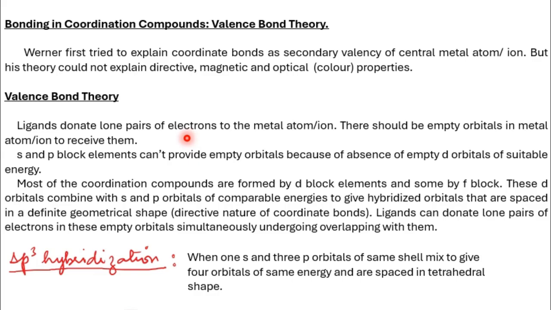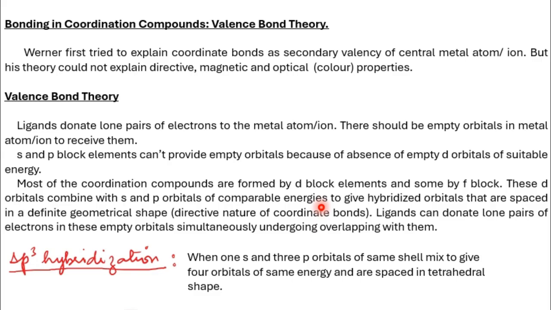Now s and p block elements cannot provide empty orbitals because they do not have empty d orbitals of suitable energy. Therefore, most coordination compounds are formed by d block elements and some by f block elements as well. These d block elements have empty d orbitals.